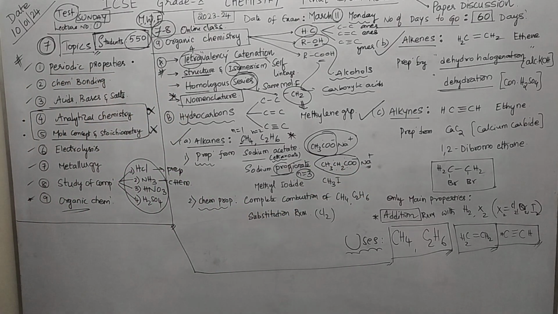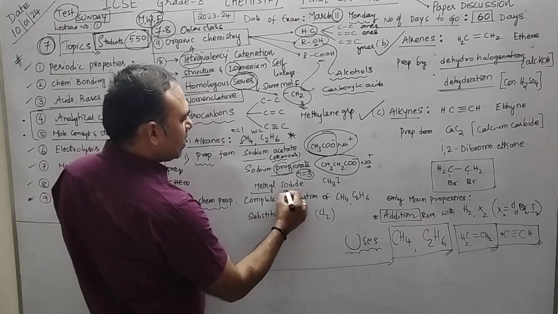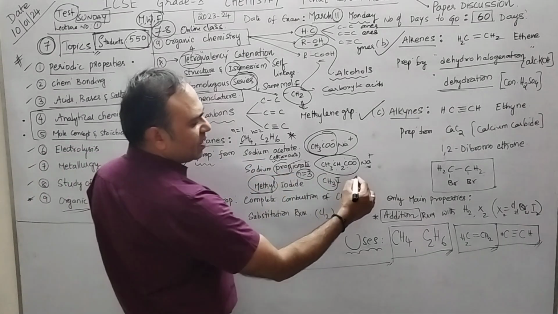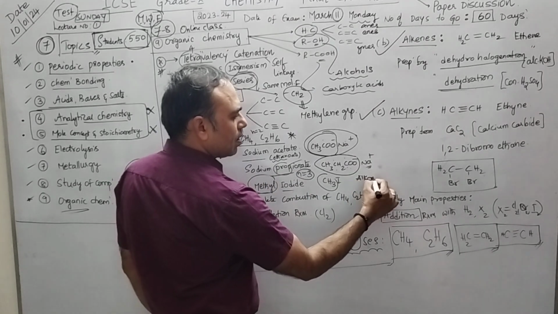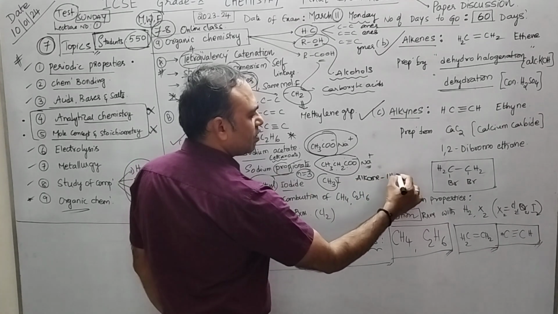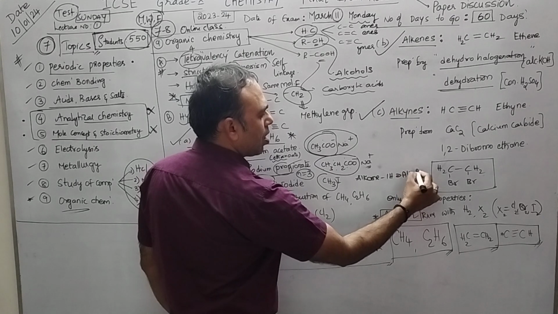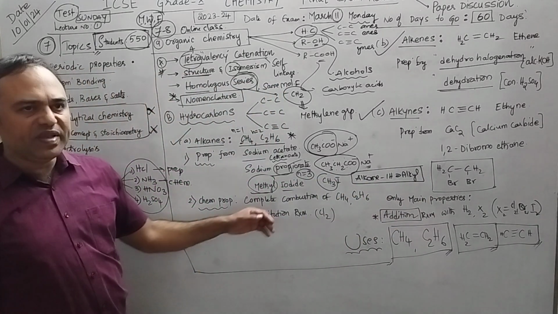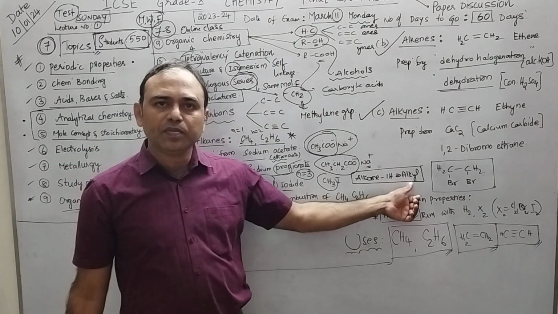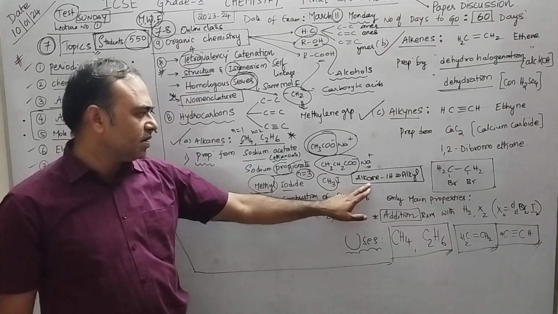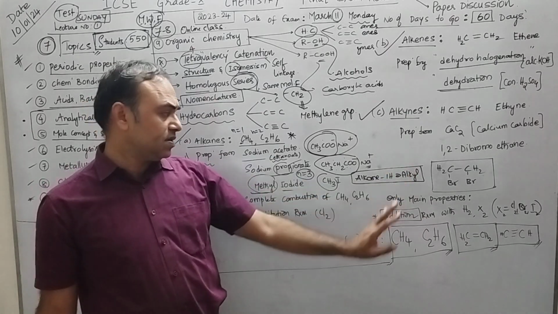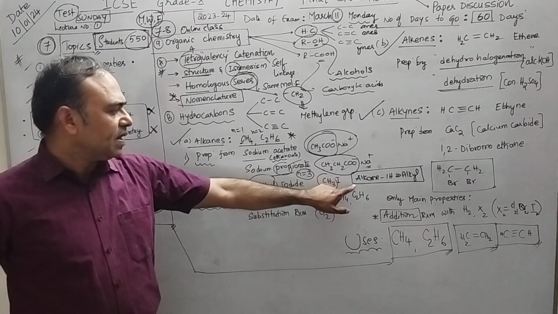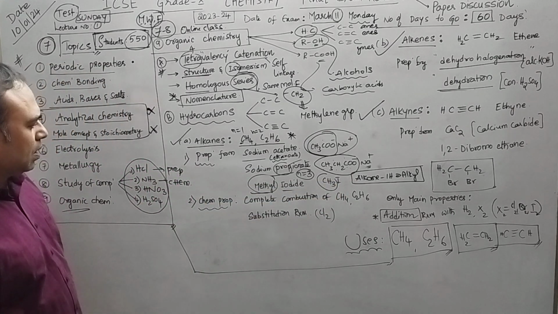Formula. Next one is methyl iodide. You know methyl is CH3. Again we will discuss. Alkane minus 1 hydrogen gives alkyl group. If the alkane is methane, minus 1 hydrogen, it will become methyl. CH4 minus 1H gives CH3. That's what we wrote here. Separately we will do everything.